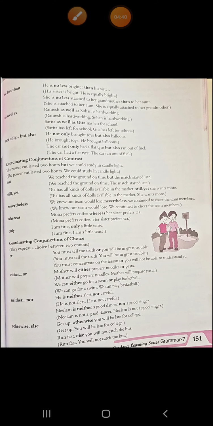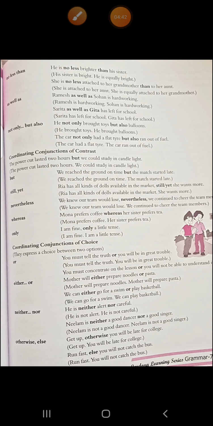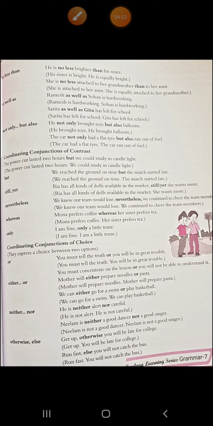Alright. Then no less than. He is no less bright than his sister. See how we have changed using this conjunction. His sister is bright, he's equally bright. So in place of writing this, we have used no less than. Then, she is no less attached to her grandmother than to her aunt. See what was the original sentence? She is attached to her aunt, she is equally attached to her grandmother.